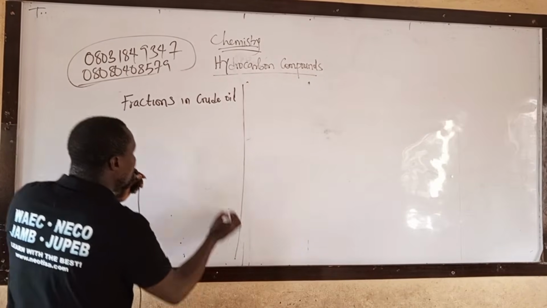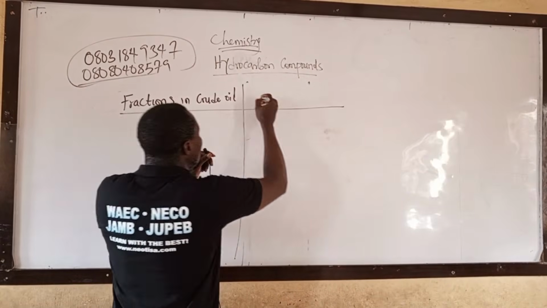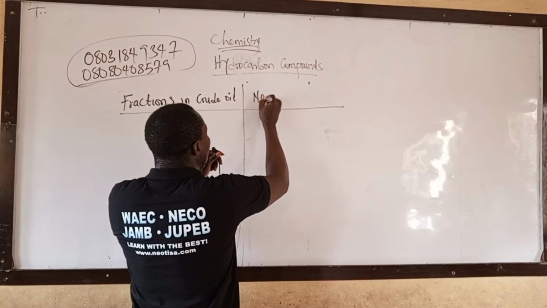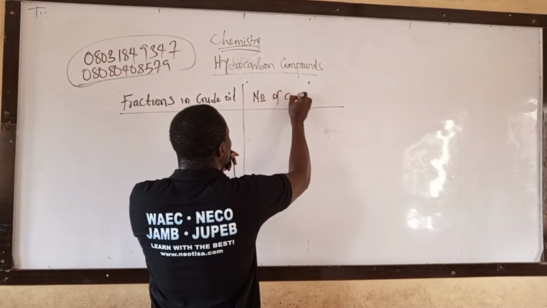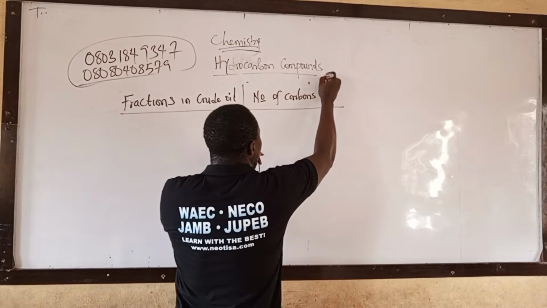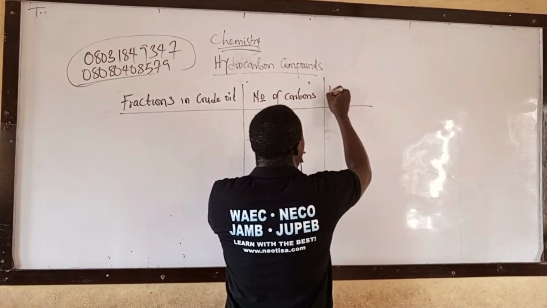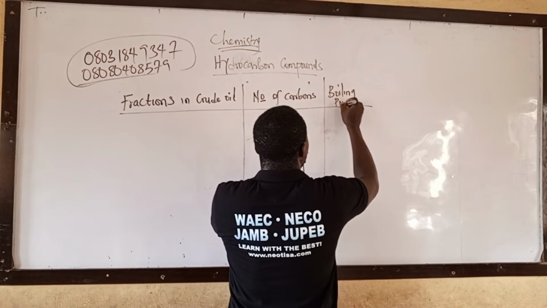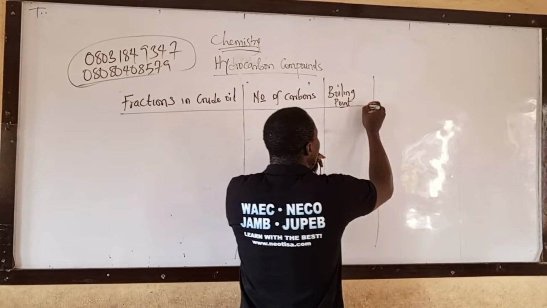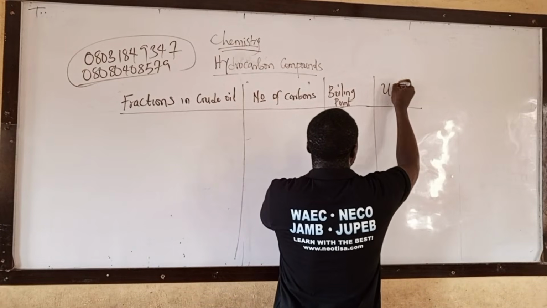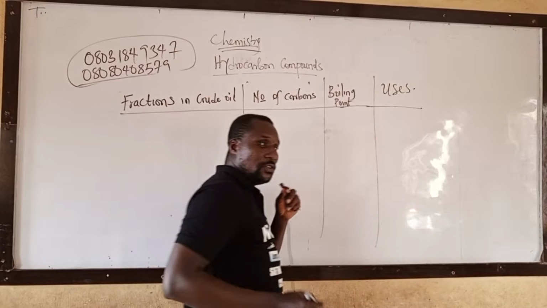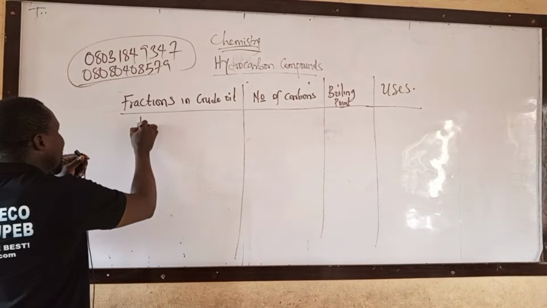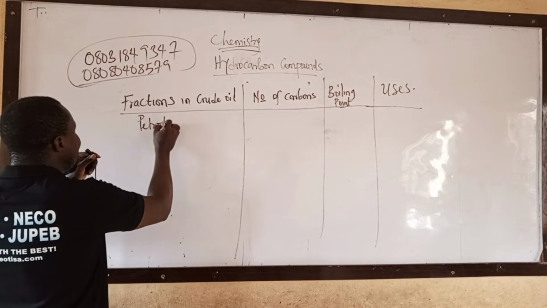Number of carbons, boiling point, and uses.